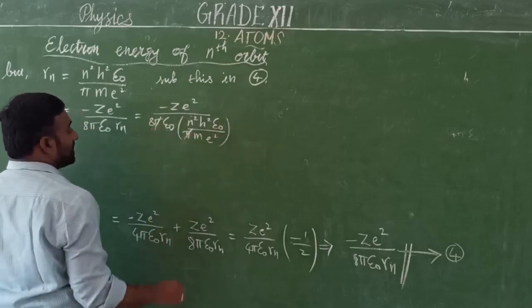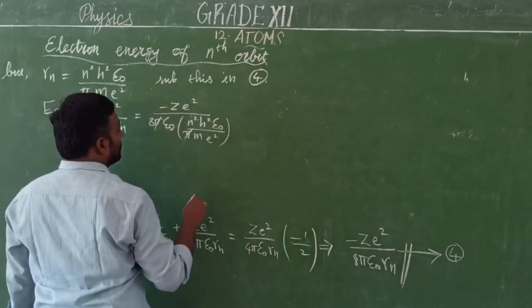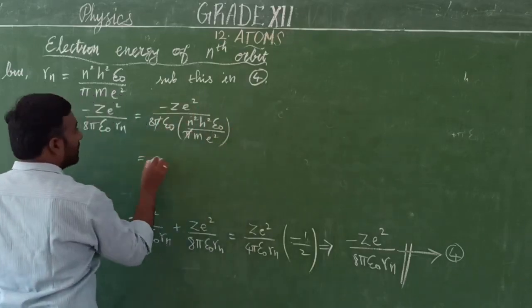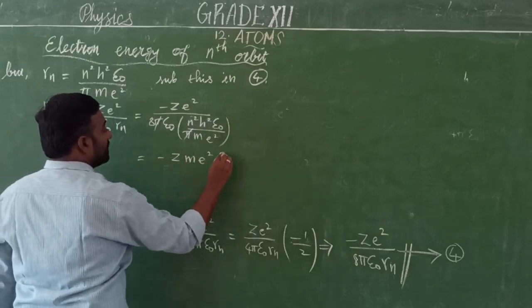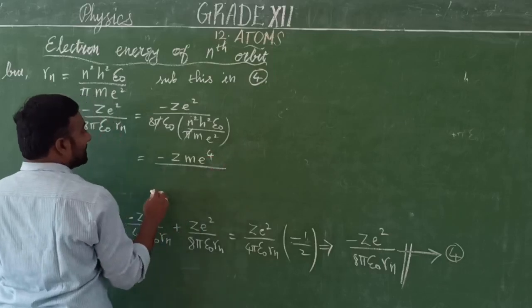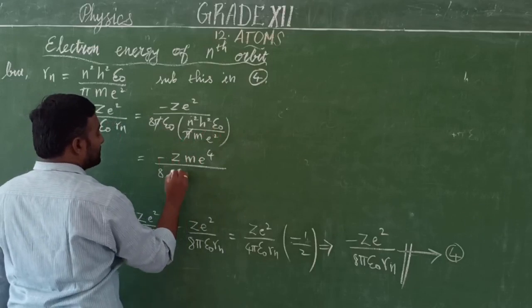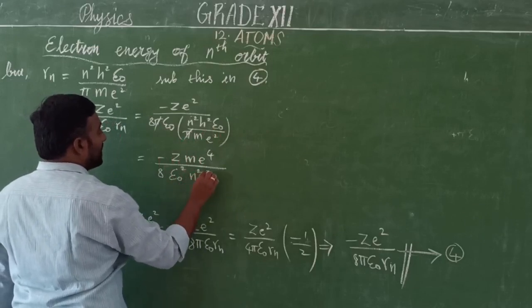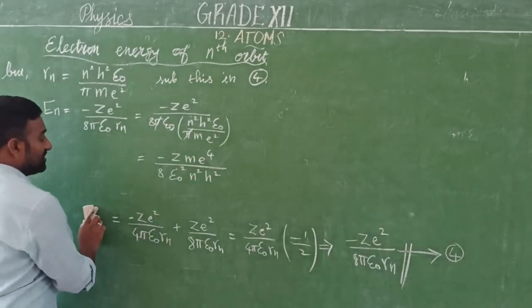So this pi and this pi will cancel, and the m goes there. Finally minus z m e square into e square become e power 4 divided by 8 epsilon naught into epsilon naught square n square h square. So this is the value we got.